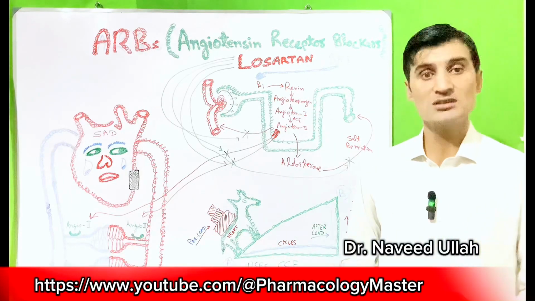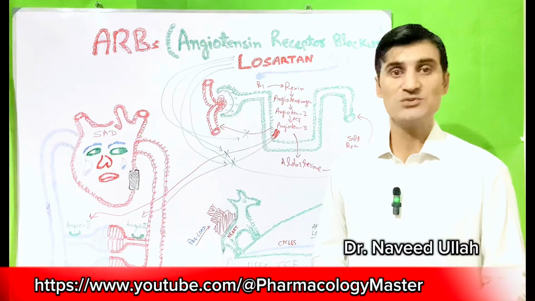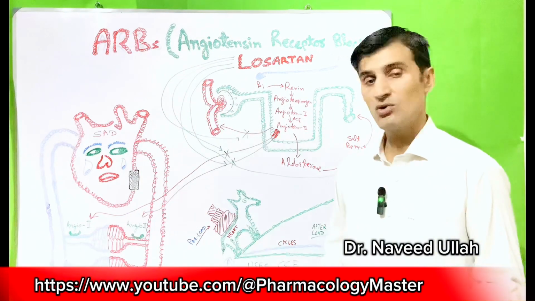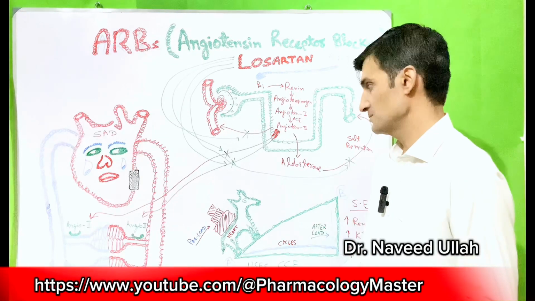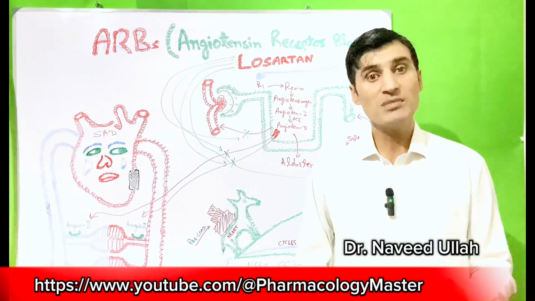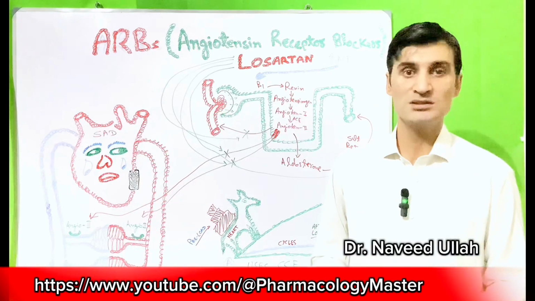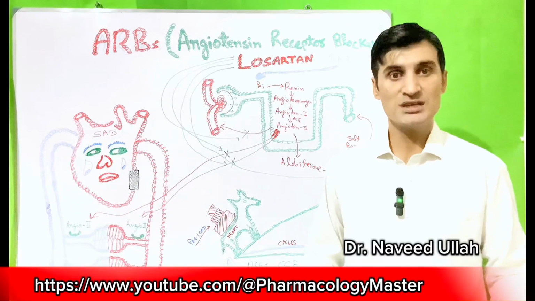Because these drugs have a number of mechanisms which will be helpful for treating these conditions. What are the mechanisms responsible for the curative effect of these drugs in those conditions?